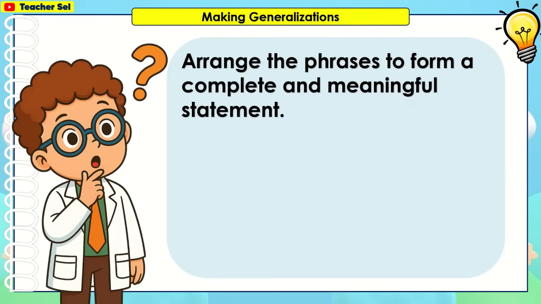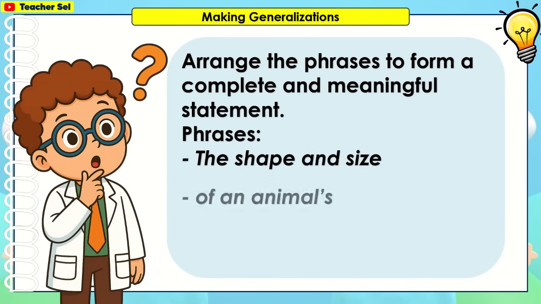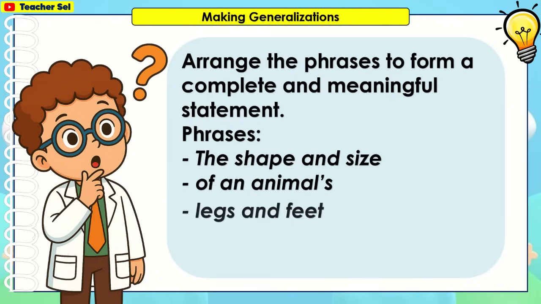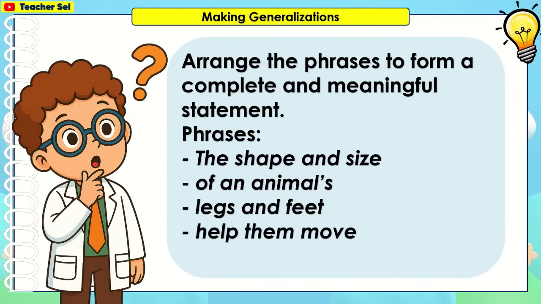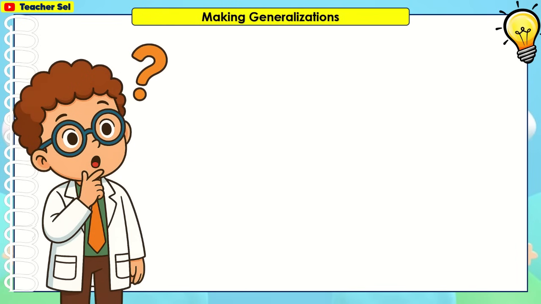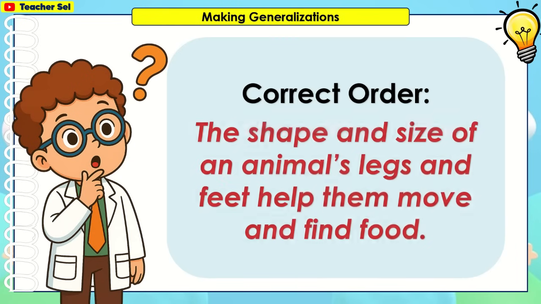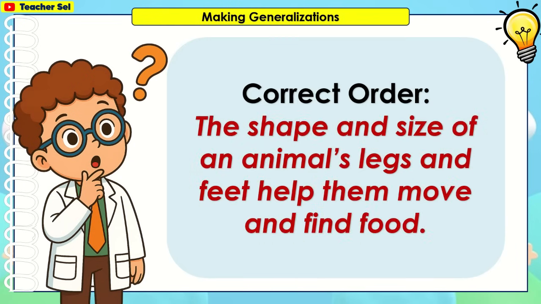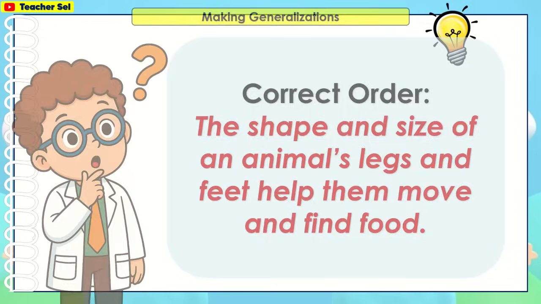Arrange the phrases to form a complete and meaningful statement. The shape and size of an animal's legs and feet help them move and find food. Here is the correct order. The shape and size of an animal's legs and feet help them move and find food.